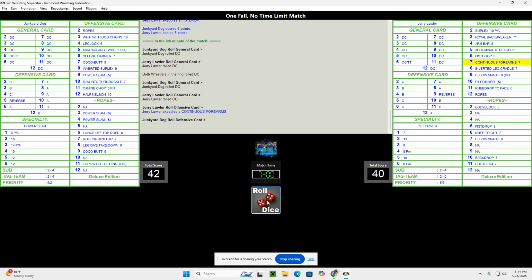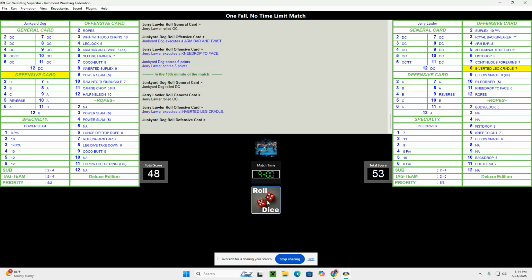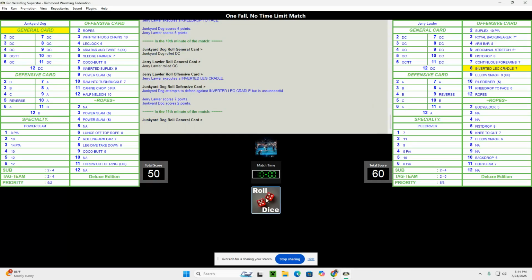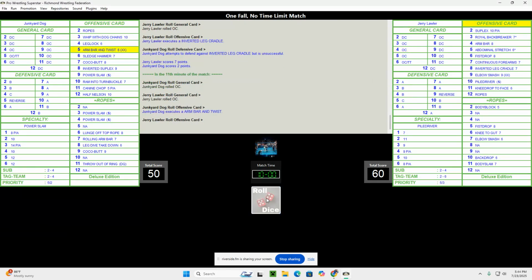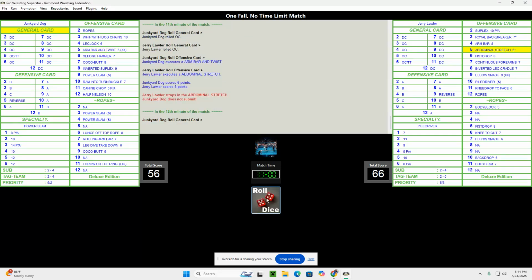Here comes Lawler again with continuous forearms. And Junkyard Dog has to absorb the punishment. Both men on the offensive. Both scoring fairly decently. Inverted leg cradle. Too early for a pin. Both men on the offensive again. No, it does not submit with the abdominal stretch.